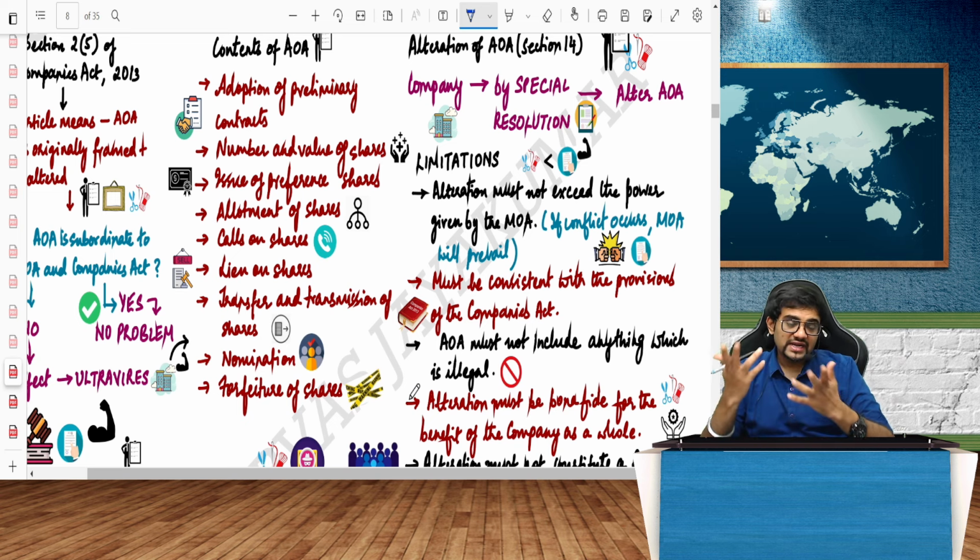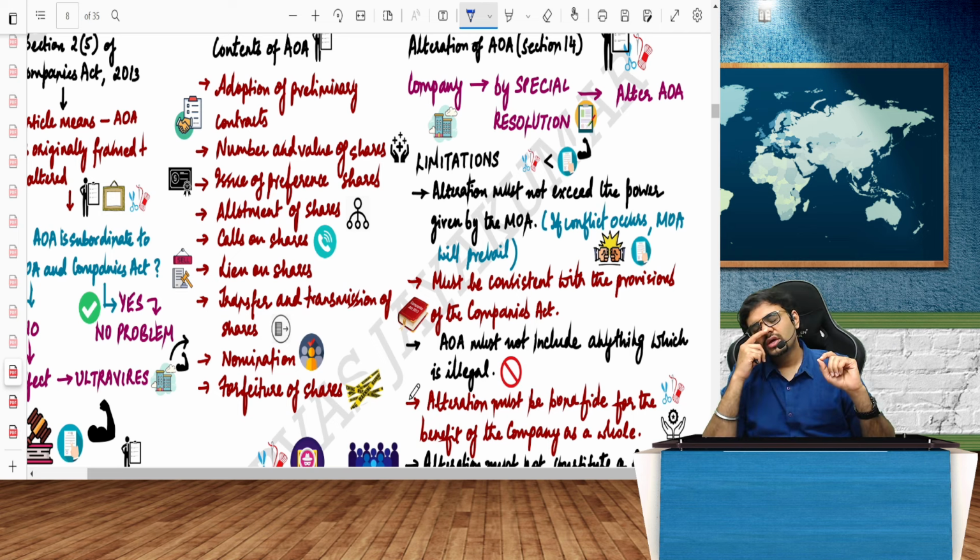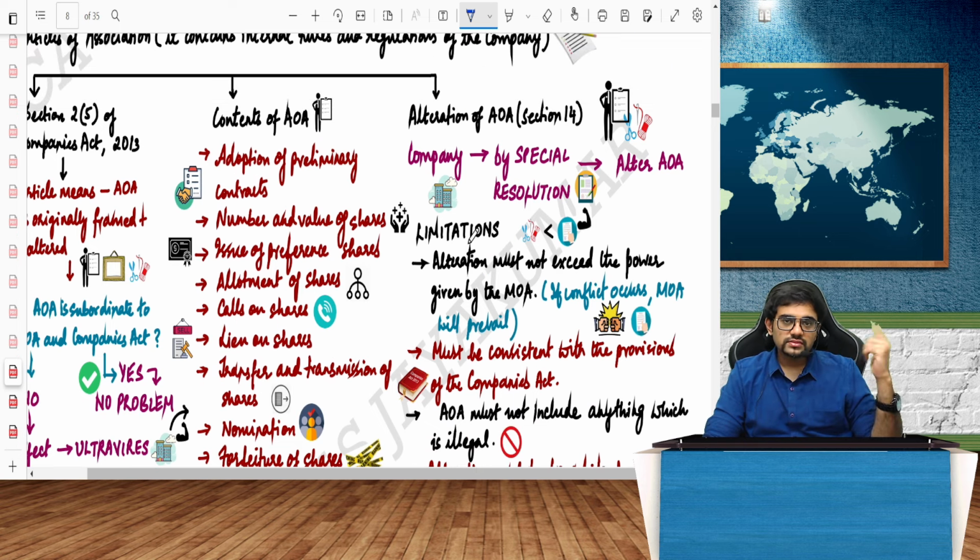Now, can it be ratified? Yes. Anything ultra vires the articles can be ratified. Ratified means approved. Anything against MOA, can it be ratified? No. Anything against MOA cannot be ratified. But MOA can be changed. Similarly, AOA also can be changed.